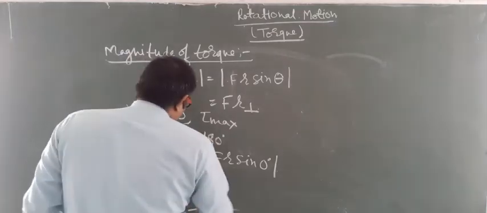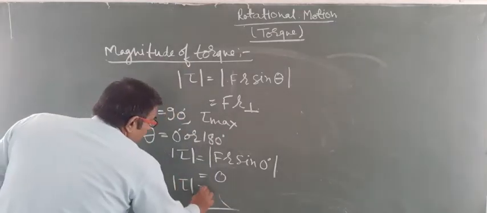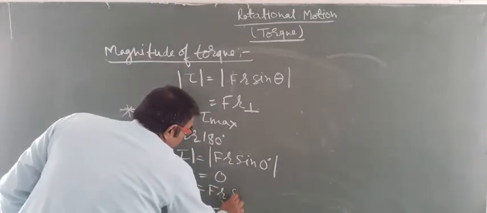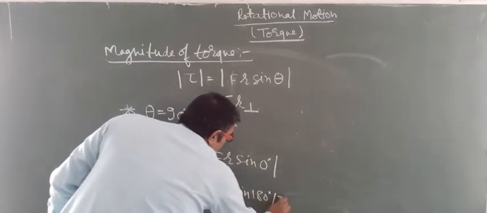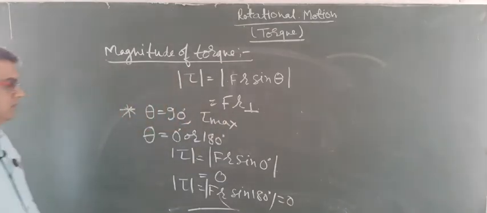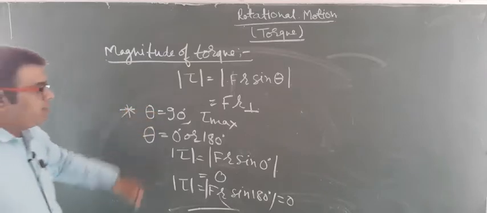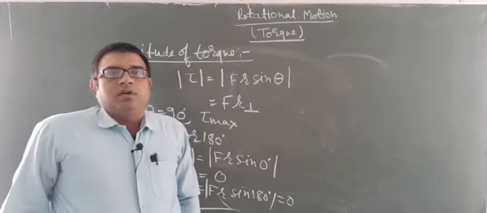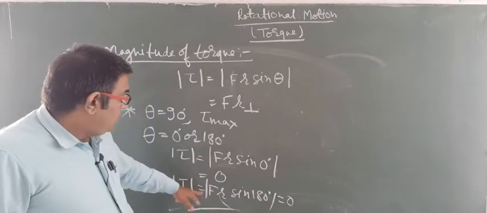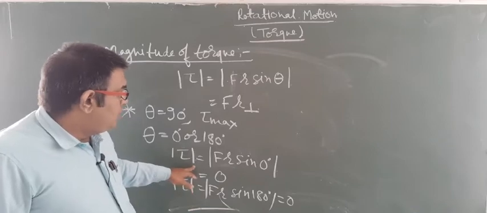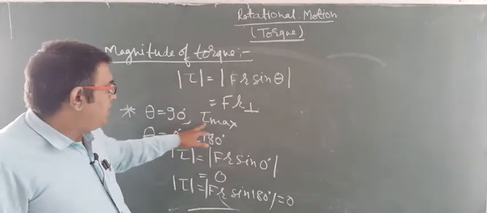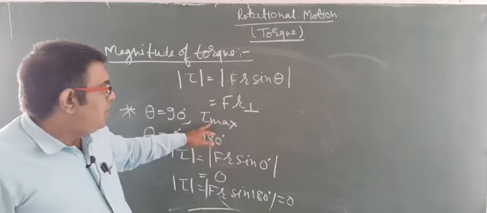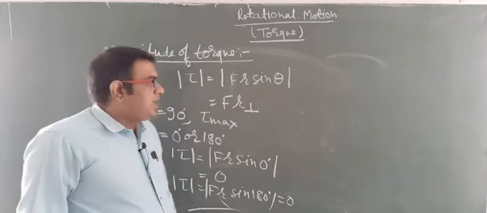Or if tau is equal to F R sine 180 degrees, then here also the torque will be 0. The torque will be 0 for theta equal to 0 degrees and 180 degrees, and for theta equal to 90 degrees, the torque will be maximum, or the body will experience the maximum torque.